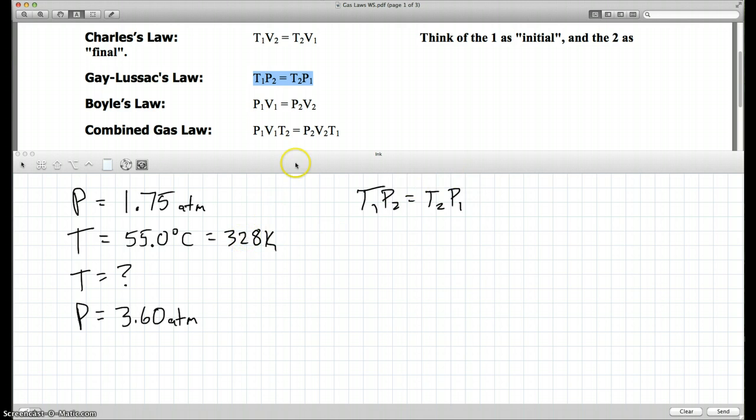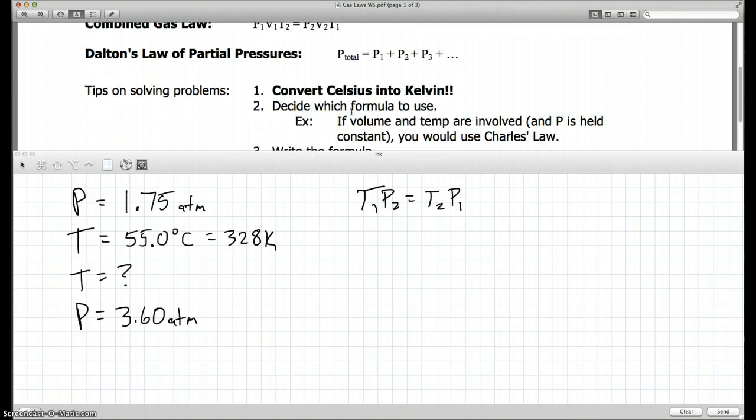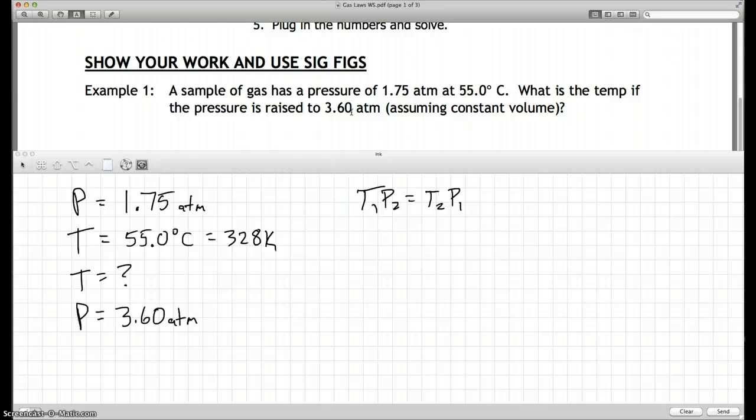That's the only equation up here that has just temperature and pressure. So that's the one we want to use. And now I've got to figure out which ones are my ones and my twos. And there should be a clue to figure out which one is which. And the clue is right here: raised to. So it says the pressure is raised to 3.60 atmospheres.